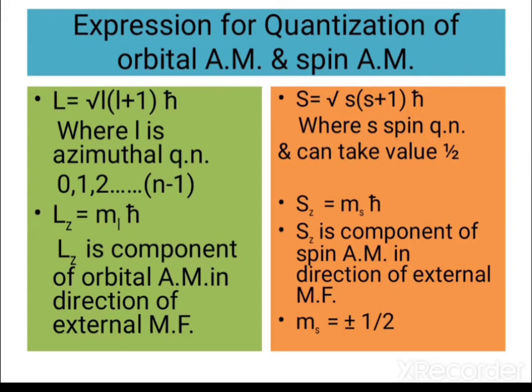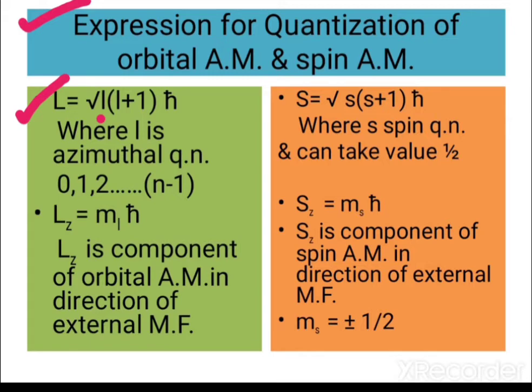Now you can see some of the expressions for quantization of orbital angular momentum and spin angular momentum. You can remember these expressions for now, but I will later make another video on how these expressions come about for the quantization of orbital as well as spin angular momentum. So let's talk about that. Here capital L equals under root of l into l plus 1 times h cross, where small l is the azimuthal quantum number and is given by 0, 1 up to n minus 1 values.